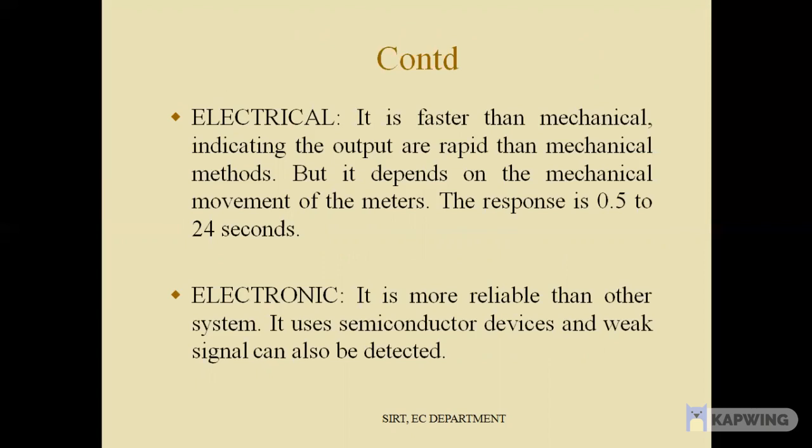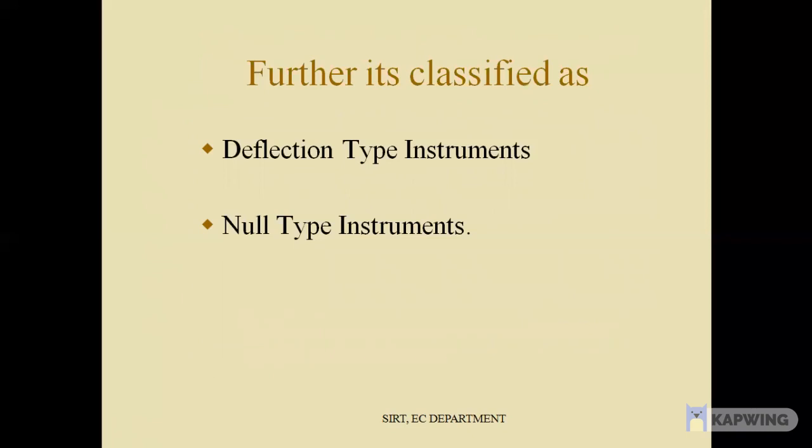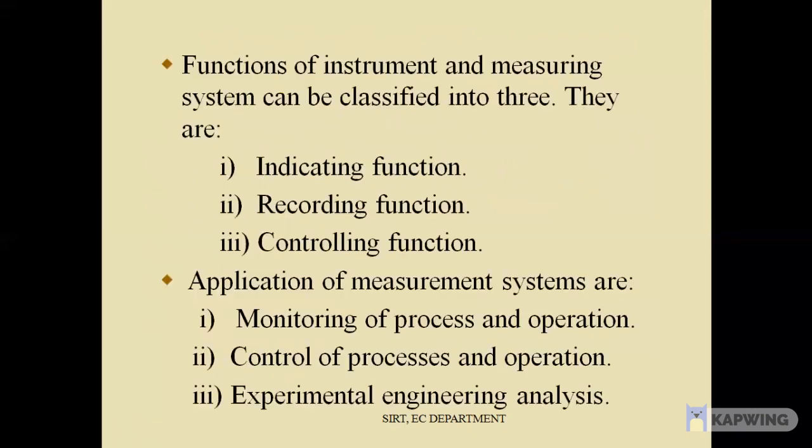Electronic instruments are more reliable than other systems. They use semiconductor devices, and weak signals can also be detected. Classification of instruments: instruments are classified as absolute instruments and secondary instruments. Further, they are classified as deflection type instruments and null type instruments.